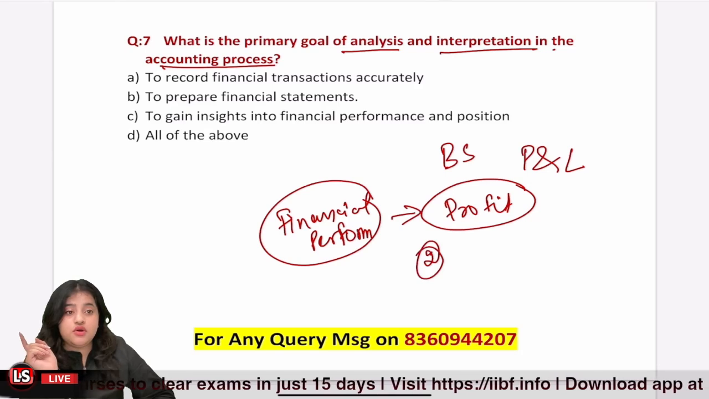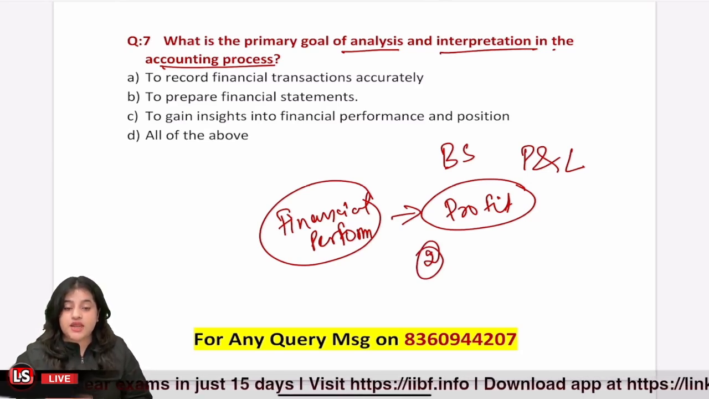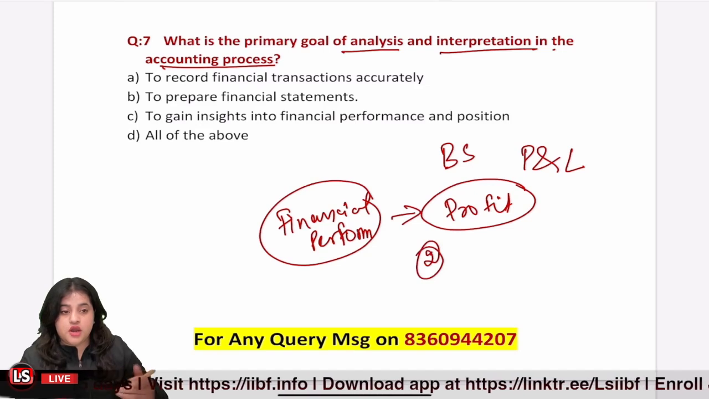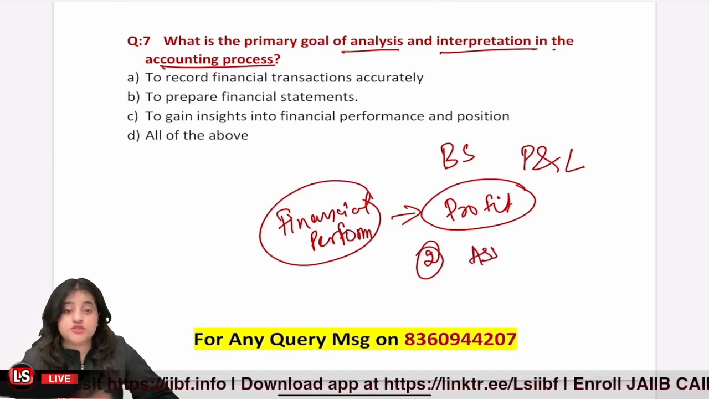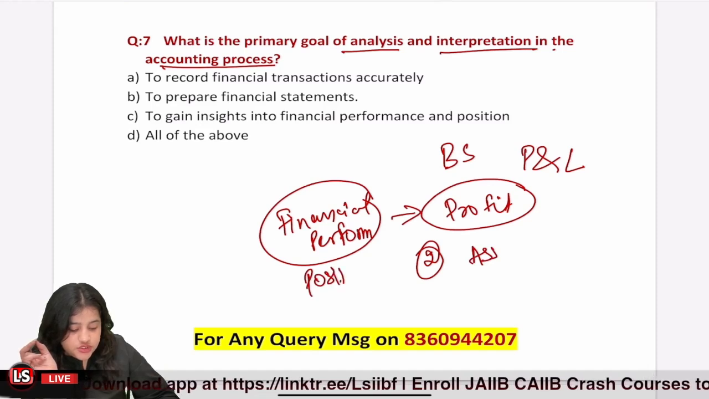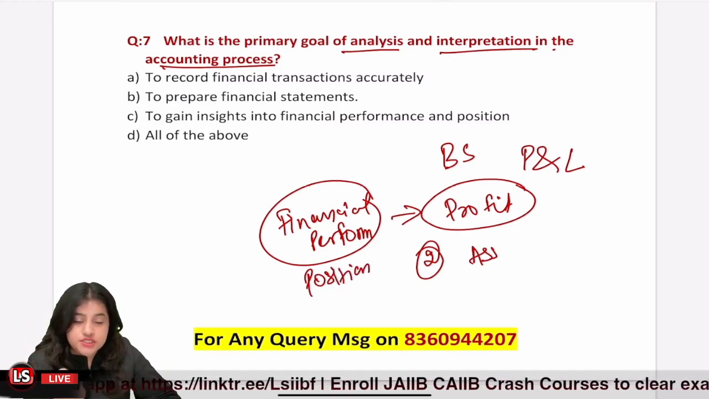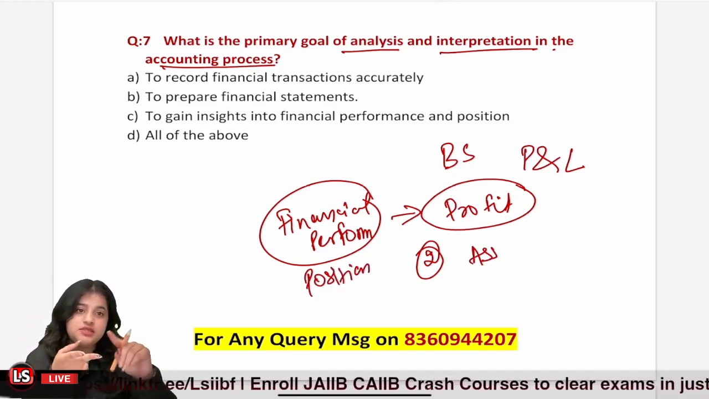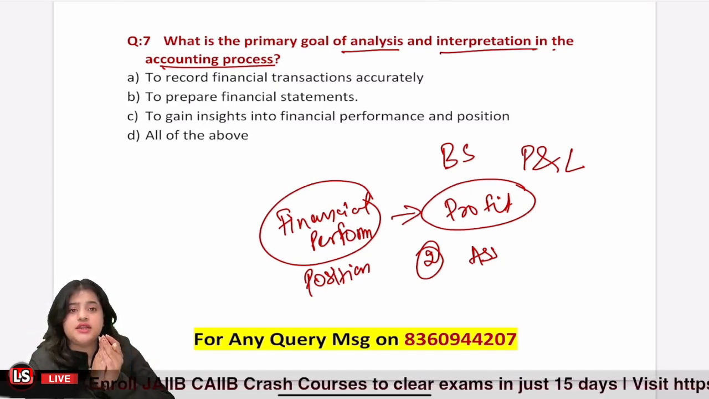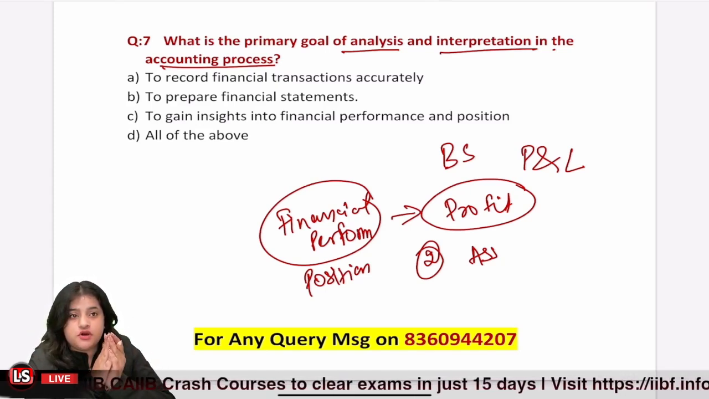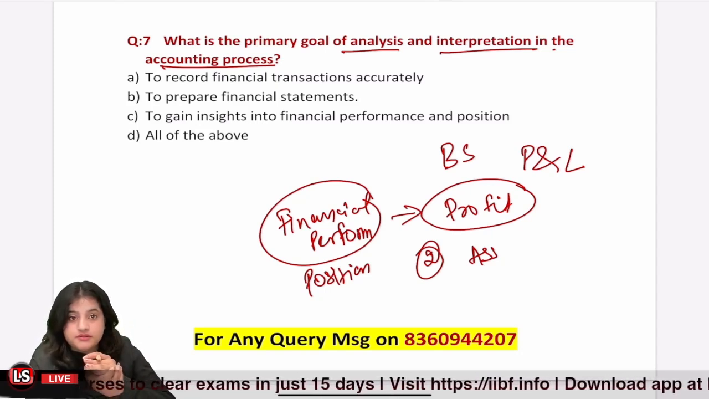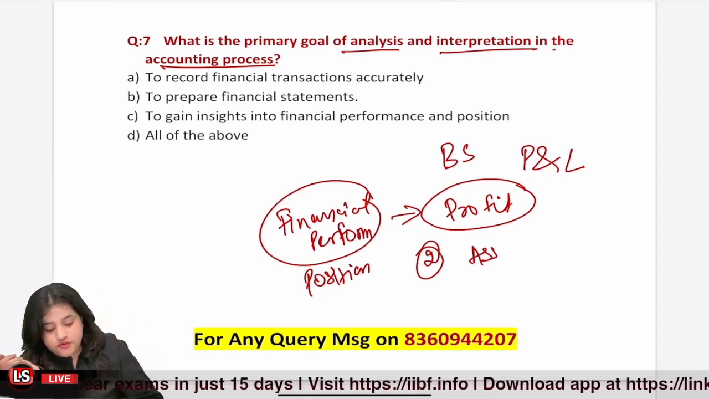And my second goal is I want to see where I stand in monetary terms. How much do I own? How much are my assets? And how much do I owe to others? I want to see my financial position. So there are two things that I want to see: my financial performance and my financial position, right? Other than that, what could be the purpose of analysis and interpretation? Yeah, this is the main purpose.